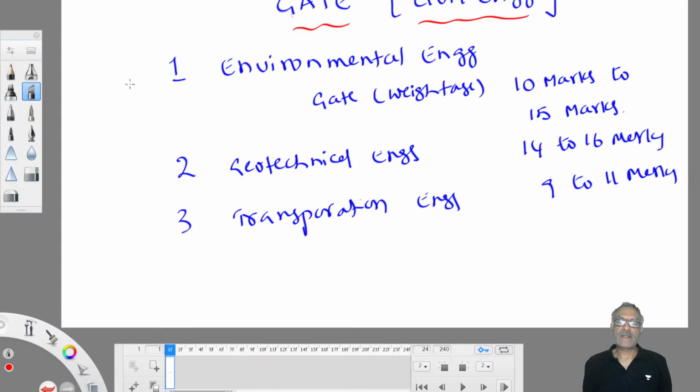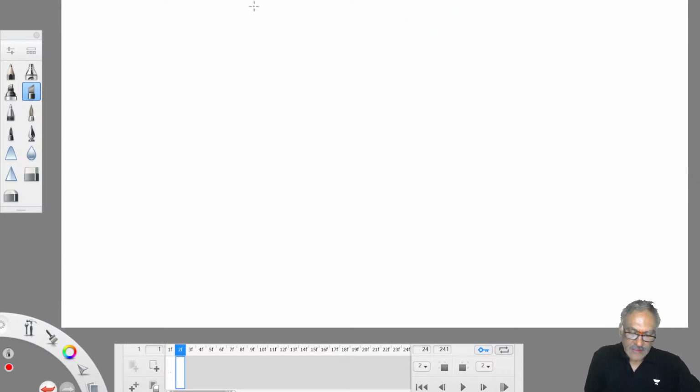When you prepare thoroughly for the GATE exam, it may help you through numericals. You can learn the concepts also, so you can write any kind of exam with this preparation. What I mean to say is, today I am starting the revision course on environmental engineering for civil engineering aspirants.